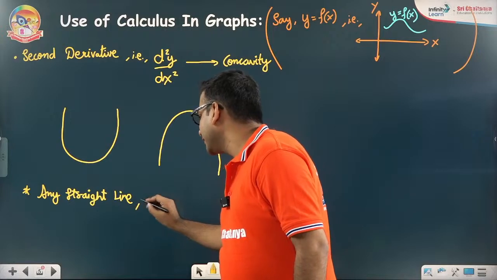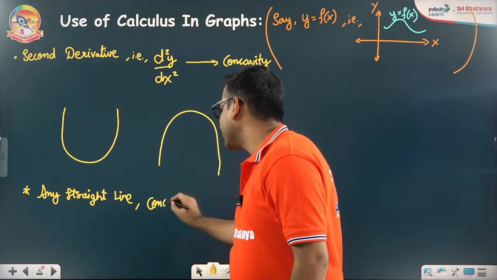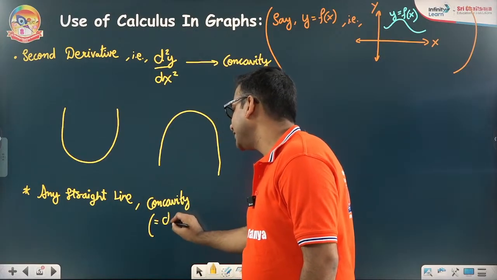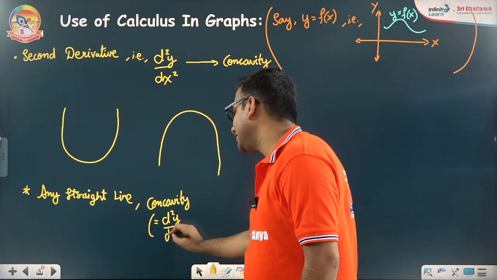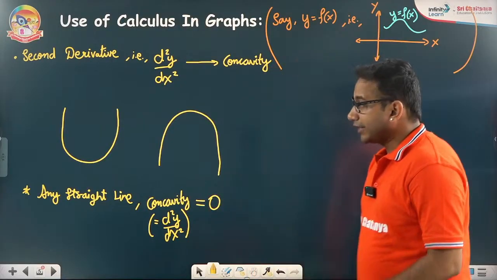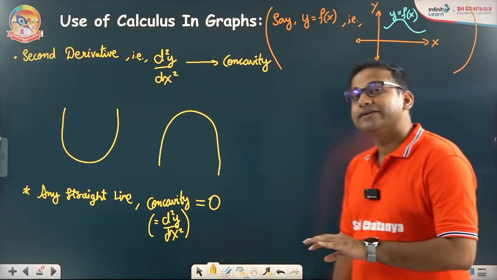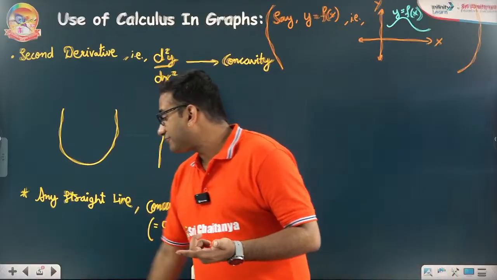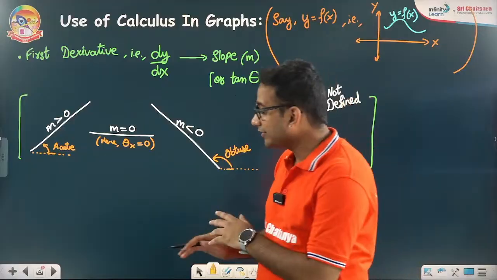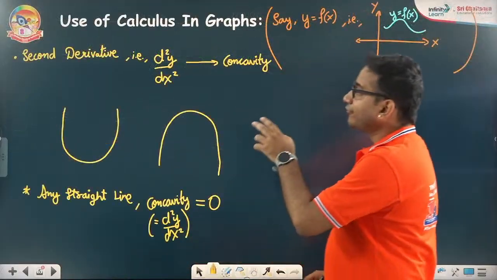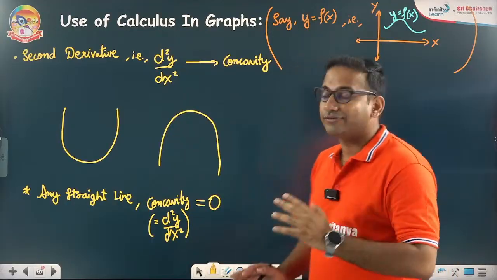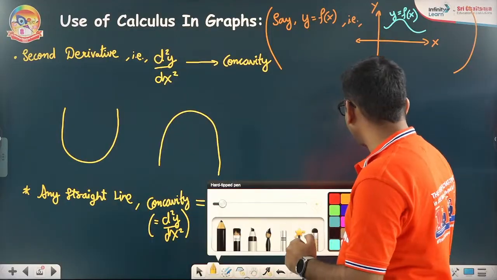For any straight line, the concavity, which is d2y by dx square, is equal to 0. For a straight line, we generally deal with the slope and we are happy dealing with the slope, and concavity will be 0. For any bending, whether concave upward or concave downwards, these are the two shapes we are going to deal with.